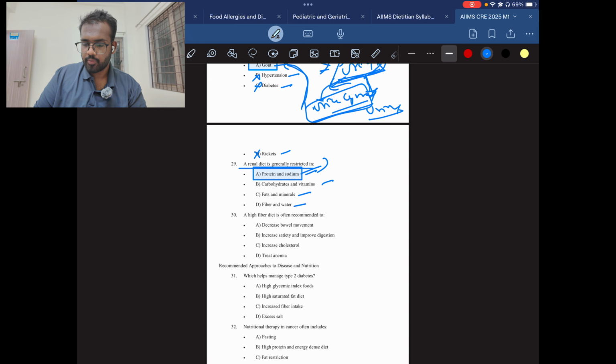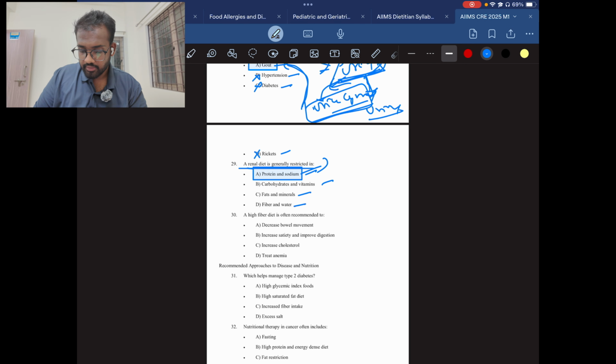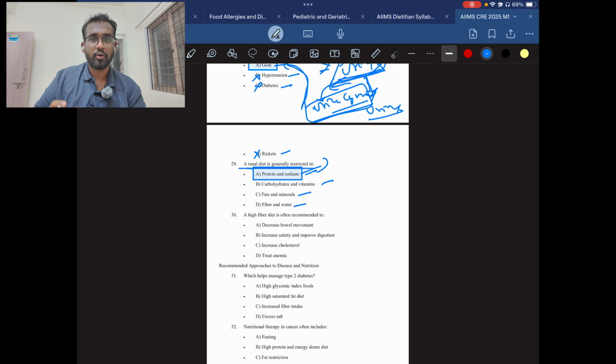Why are we giving less protein and less sodium? Because it is a renal issue where there will be a difficulty in filtering the blood. If you give a lot of protein, you will put a lot of pressure on the organ, which will worsen the condition. And sodium also controls the blood pressure. It balances the blood pressure and the water levels in the body. If you consume a lot of sodium, your body holds a lot of water, which will be difficult for the kidney to filter out. So for this reason, we restrict protein and sodium.